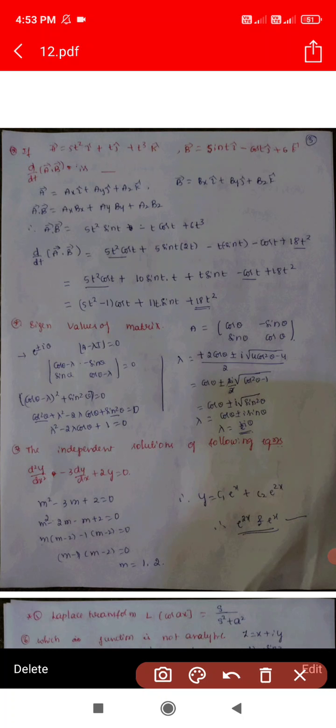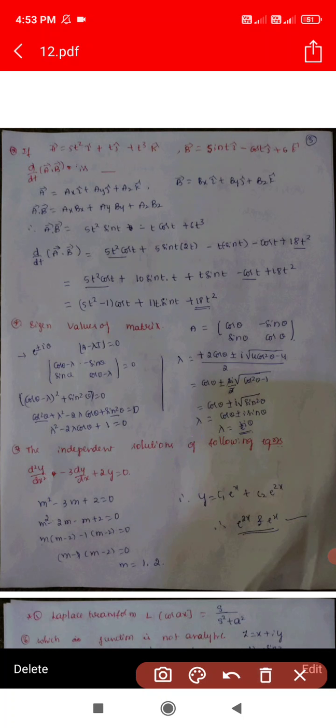So the next question is the independent solution of the following equation, that is d square y by dx square minus 3 into dy by dx plus 2y, which is equal to 0. This can be written with an m square, minus, dy by dx is m, so m square minus 3m plus 2, which is equal to 0.